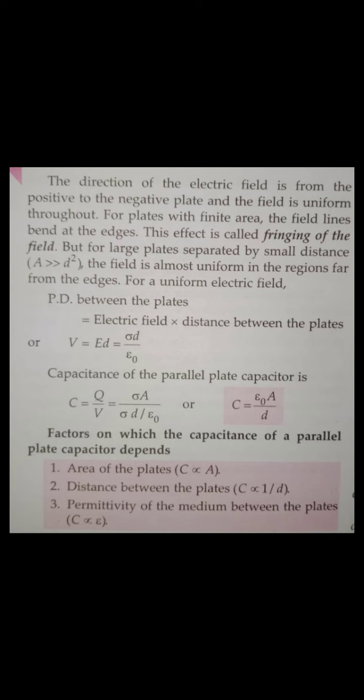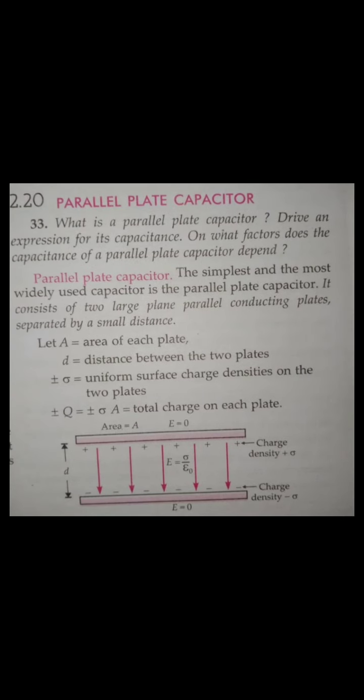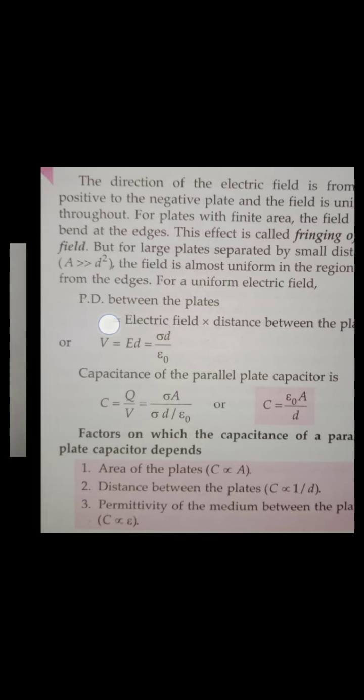So we know the relationship between E and V is what? V is equal to the integral of E dot dl. If you remember, guys, V is equal to E dot dl. Now the electric field E is equal to sigma by epsilon naught, which is constant. So I can take it out, and the integration of dl is nothing but L, and L is nothing but D here in this case. L means the distance between the two plates, which is D, we have assumed. So I can say V is equal to E into D.